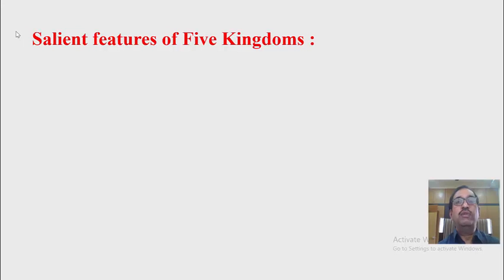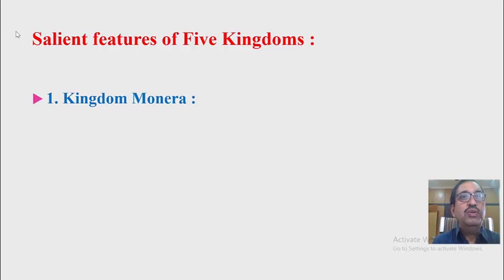Salient features of five kingdoms. According to R.H. Whittaker, living organisms are classified into five kingdoms, like kingdom Monera, kingdom Protista, kingdom Fungi, kingdom Animalia, and kingdom Plantae. Among these kingdoms, we first see kingdom Monera.